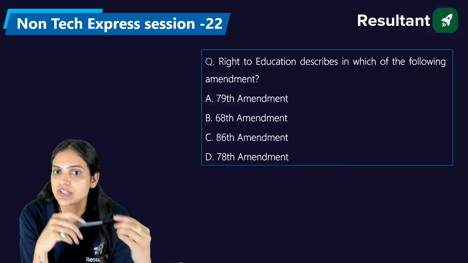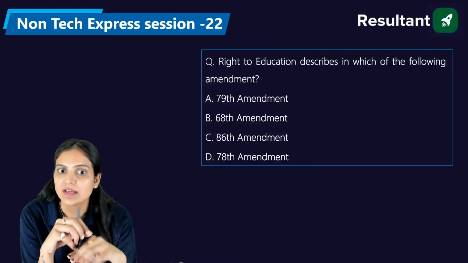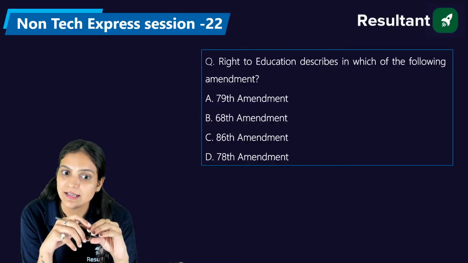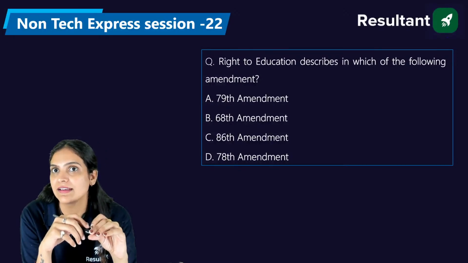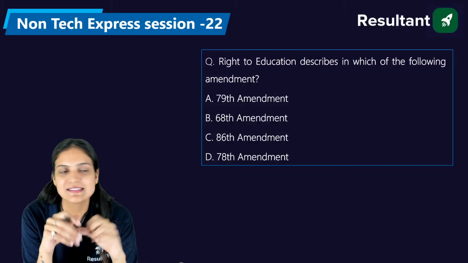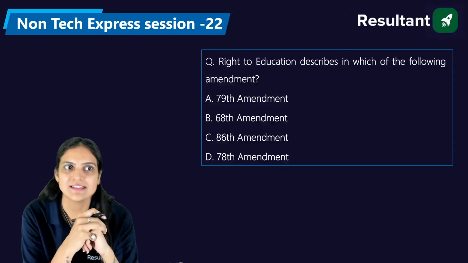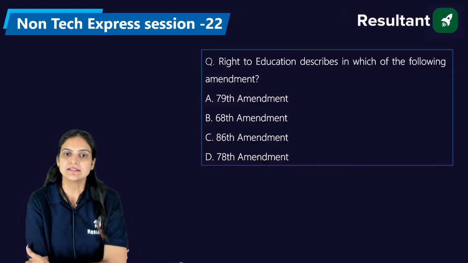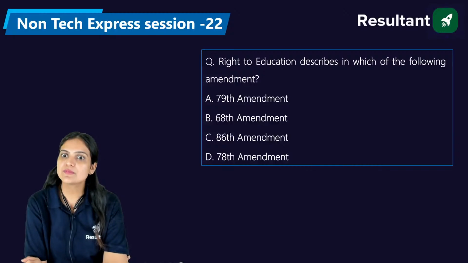Now the right to education is described in which of the following amendments? 79th, 68th, 86th, or the 78th. Yes, the first cooperative minister is Amit Shah. Venkat, very nice. Please answer. The right to education is described in which of the following?